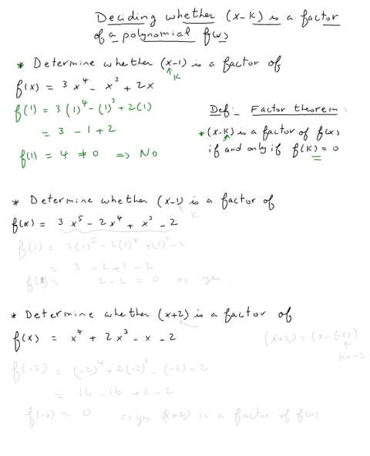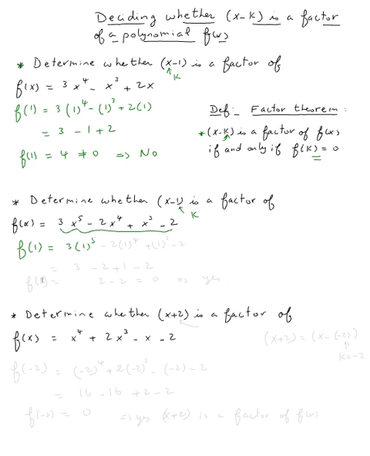Now let's do example 2. In the second example, we try to determine the same thing: if x minus 1 is a factor of this function. So again, our k happens to be 1. So all we need to do is evaluate f of 1. If we get a 0, the answer will be yes, it's a factor. If not, it's not a factor. So let's plug in a 1.